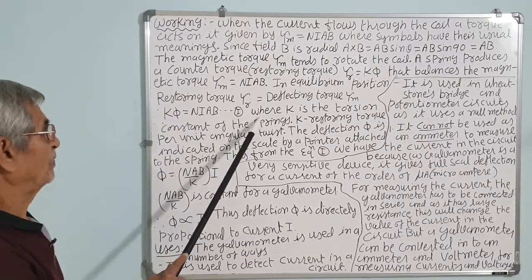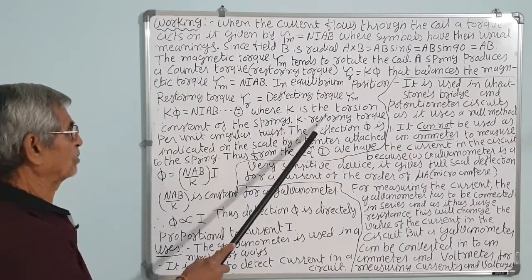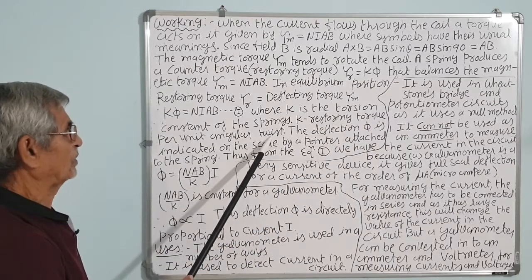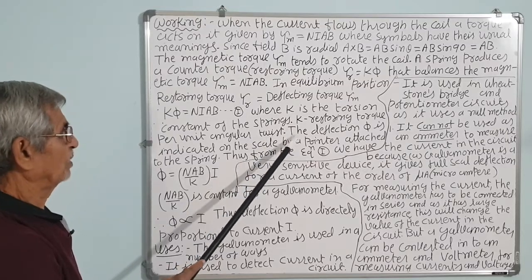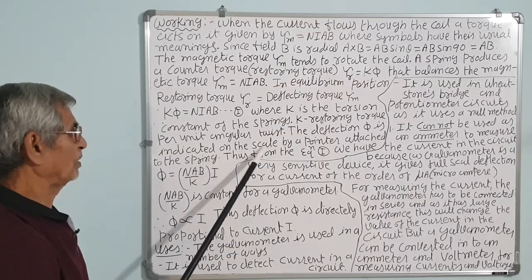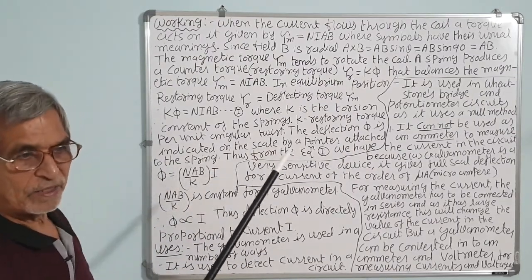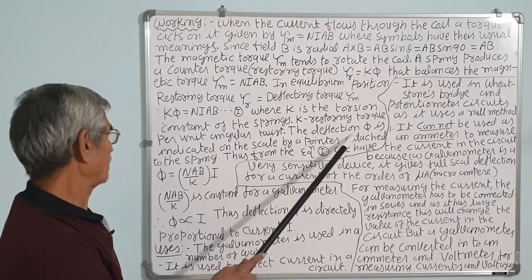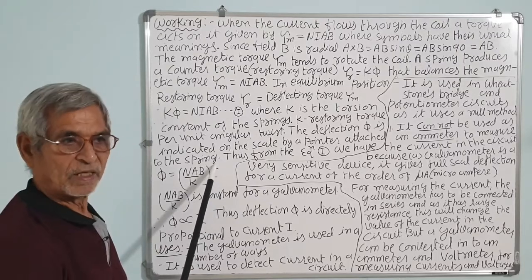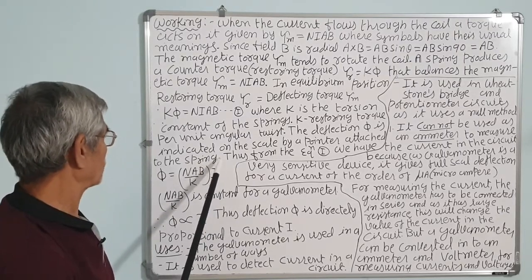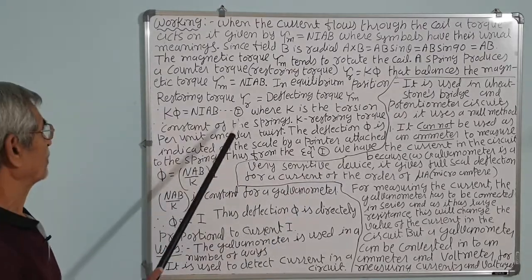See equation 1, where K is the torsional constant of the spring, that is, K is the restoring torque per unit angular twist, where phi is the angular deflection. The deflection phi is indicated on the scale by a pointer which is attached to the spring. We have already seen that the lower end of the spring is attached to the pointer, and it is soldered to the coil end also.